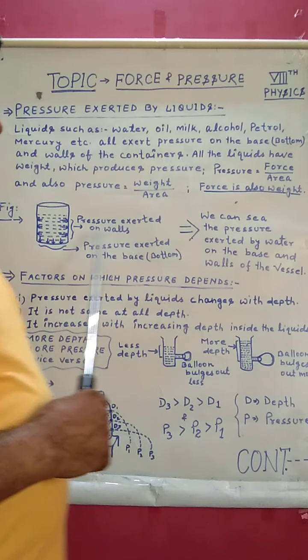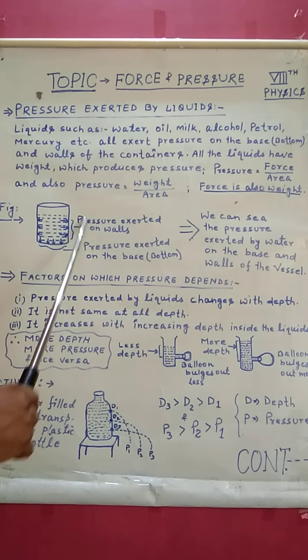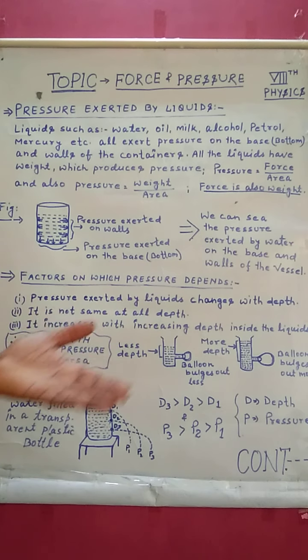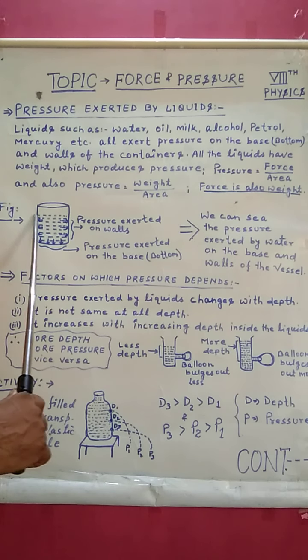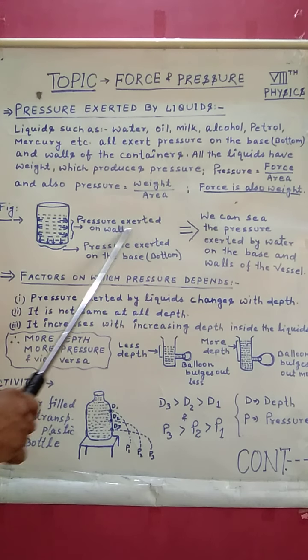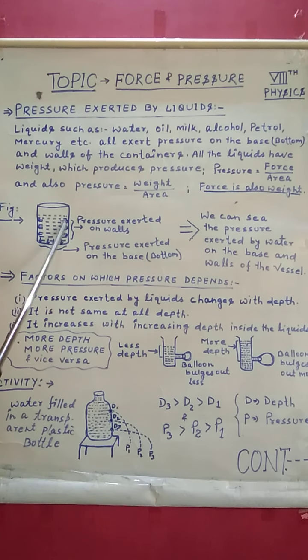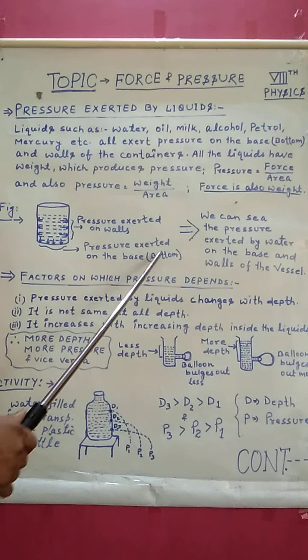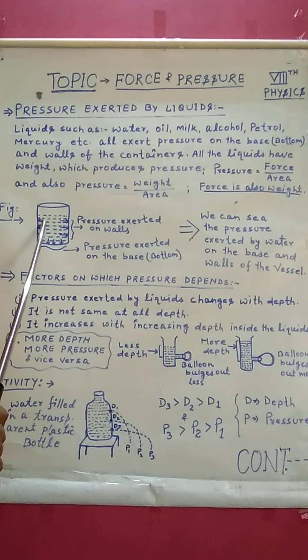Now go through the figure. Here I have drawn a figure. You can see I have taken a container and it is filled with water. Water is a liquid, and it is present everywhere, so a good liquid. That's why we have taken water. The arrows are indicating pressure on the walls. Both sides you can see arrows, and at the bottom level, base area, you can also see some arrows downward to show the pressure exerted on the base by the liquid.